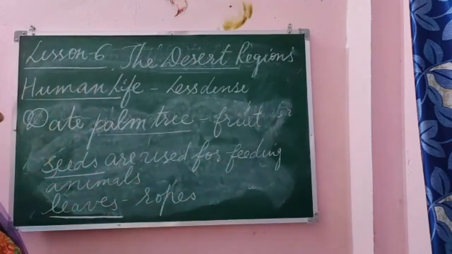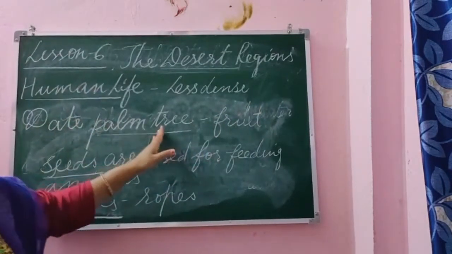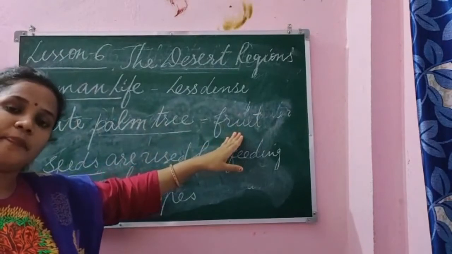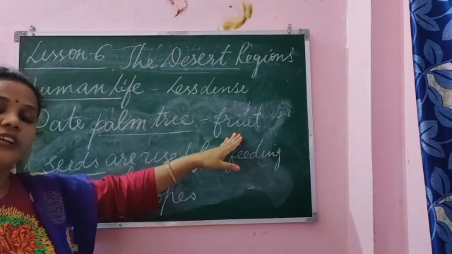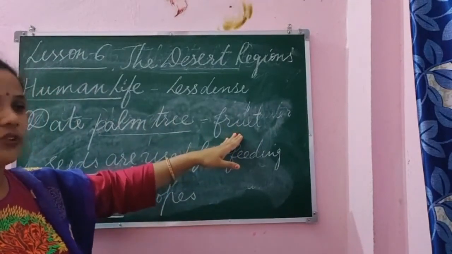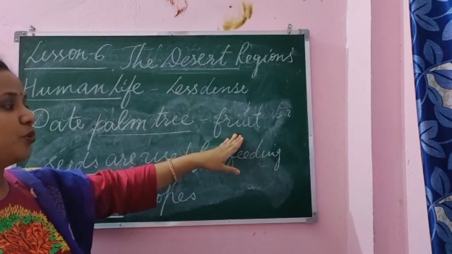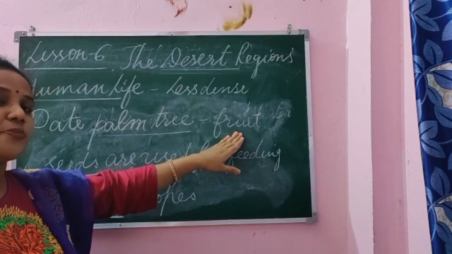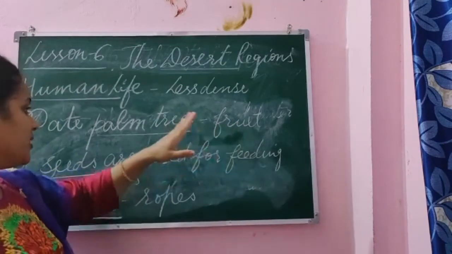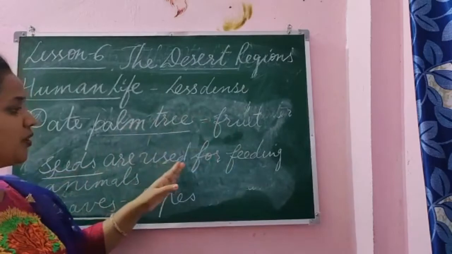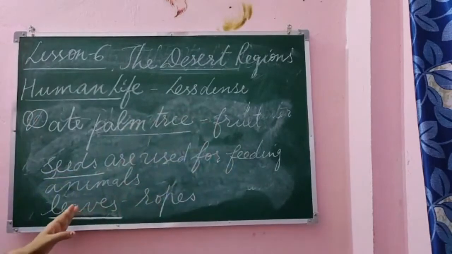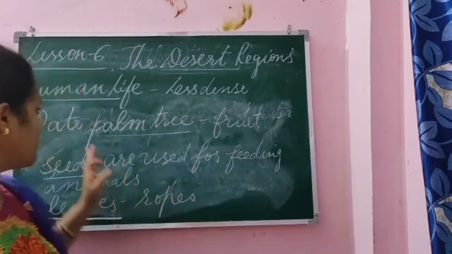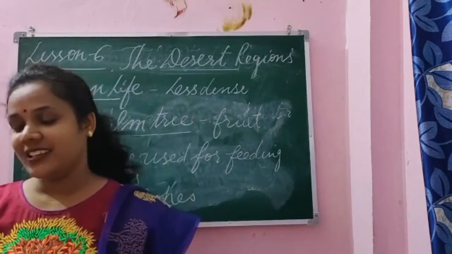Alright. So the next paragraph is about the date palm tree. The fruit is eaten up by the population there or all over the world. It is provided or exported. This fruit has a lot of nourishment, vitamins and sugar. The seed of the fruit is used for feeding the animals, and the leaves of the palm tree are used for making the ropes.